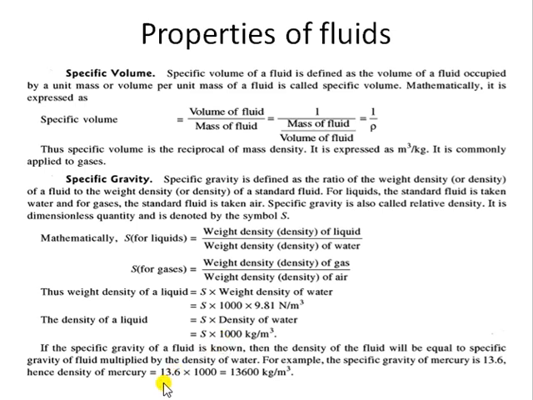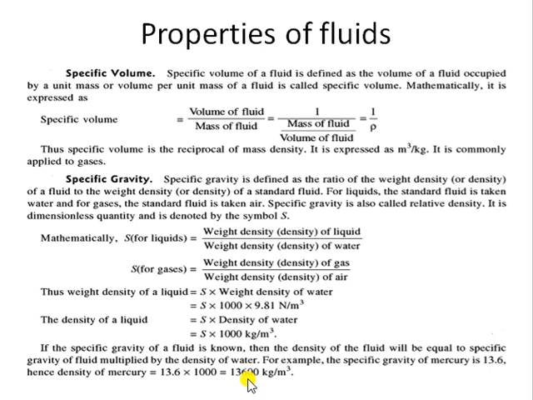Similarly for mercury, the specific gravity is 13.6. If you multiply it with the density of water, which is 1000, then 13.6 into 1000 is 13600 kg per meter cube. That will be the density of mercury. So this is how we calculate specific gravity.